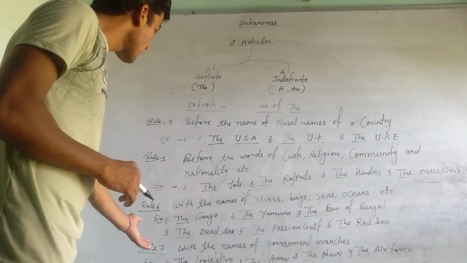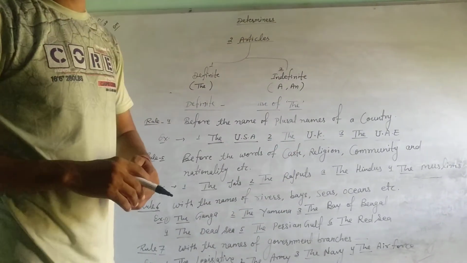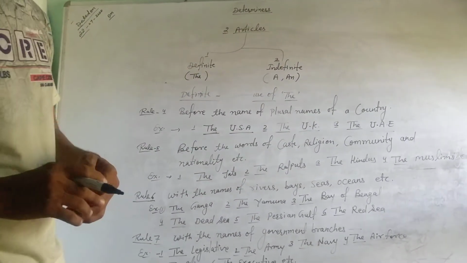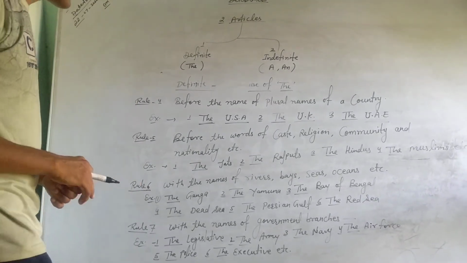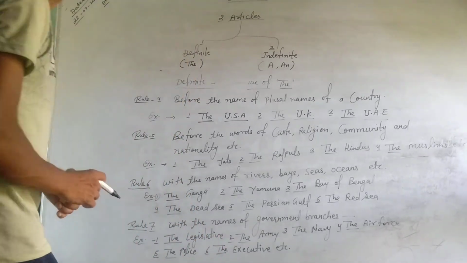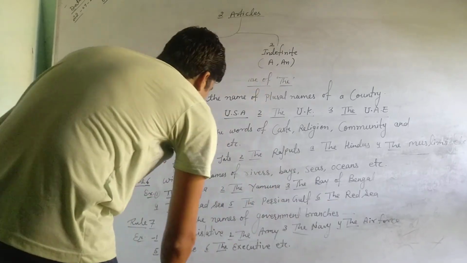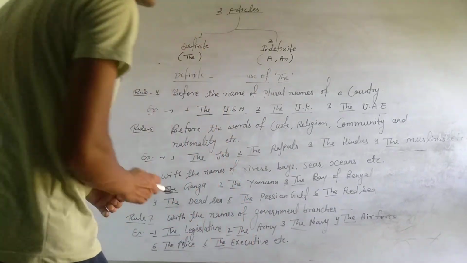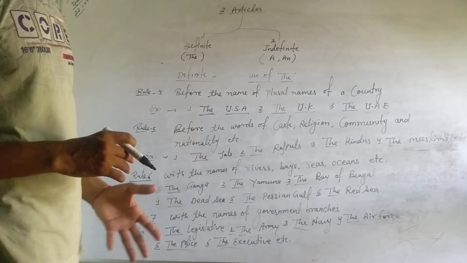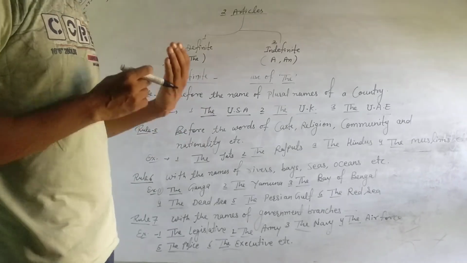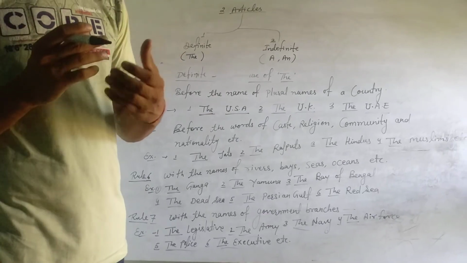Okay, look at rule 7. With the names of government branches. If they are the names of government branches, then the article THE will be added. Look at the example. The legislative, Vidhan Sabha, the army, the navy, the air force, the police, the executive, Karyapalika. Executive means Karyapalika. Okay, etc. So these are some names of government branches. So before the names of these, the article THE will be added.